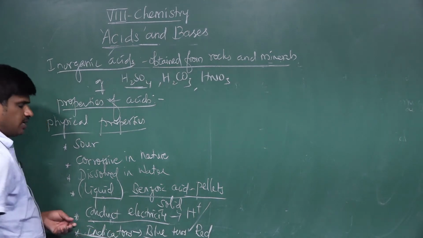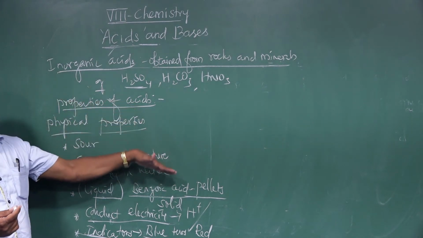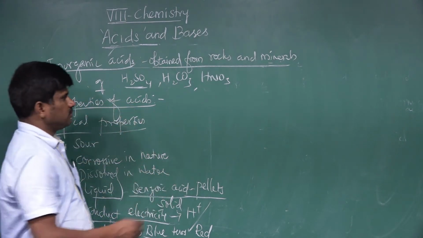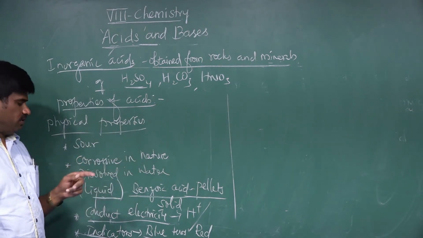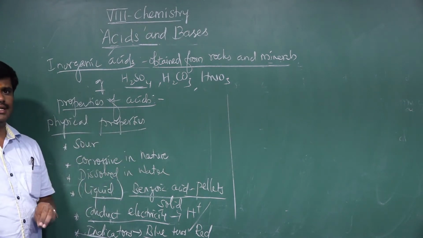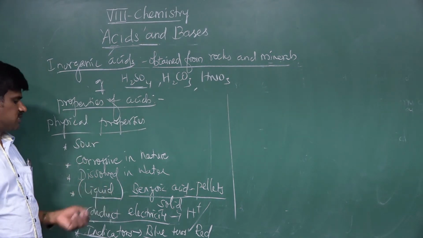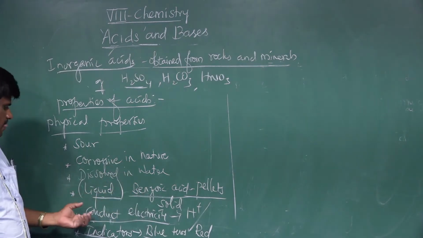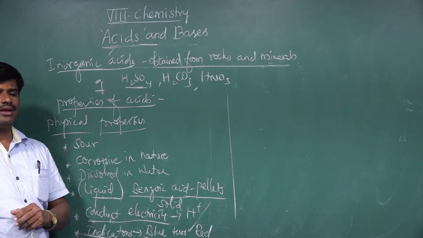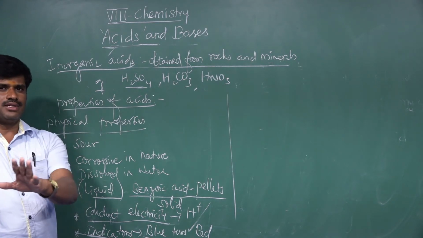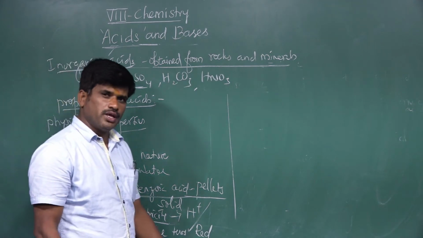Indicators help us to identify the acids. These are the physical properties of an acid: acids are sour in taste, corrosive in nature, easily dissolve in water, most of the acids are liquid in state, and with indicators, when we take blue litmus, it turns red. We can easily identify the given substance is acid. This is about physical properties of acid. Let's move to the chemical properties.